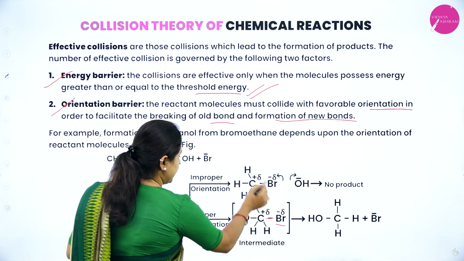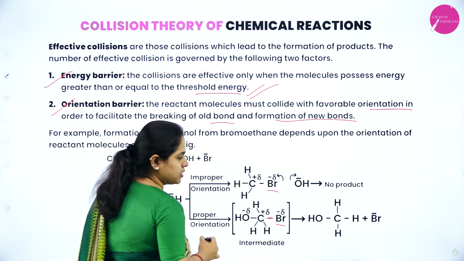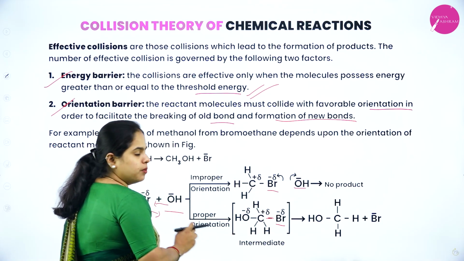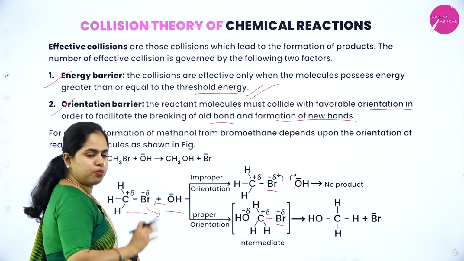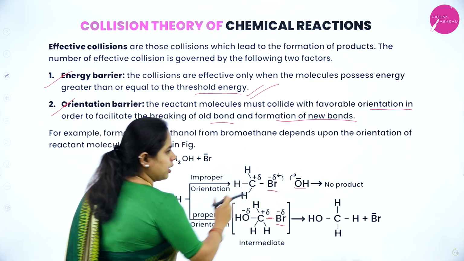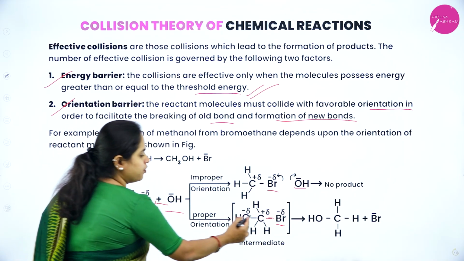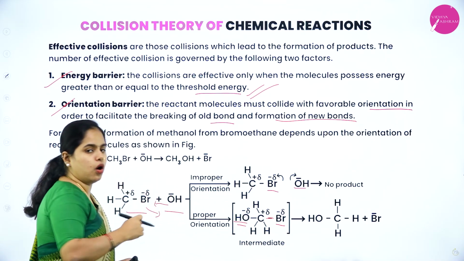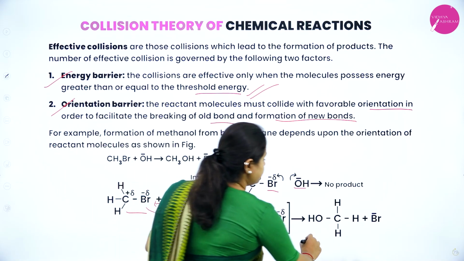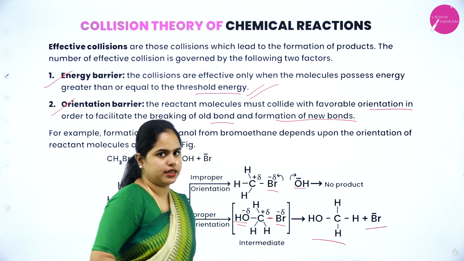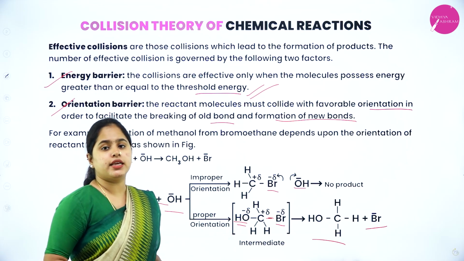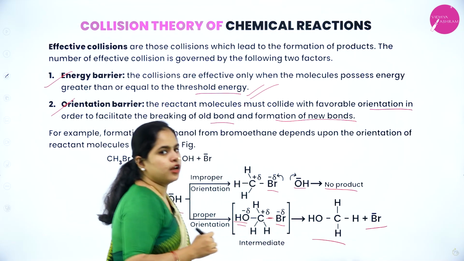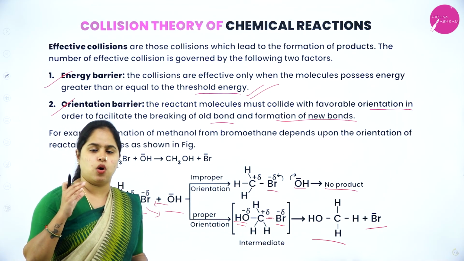In the improper orientation, your Br minus is here, so your OH minus cannot come and attach to carbon in this direction, because the bromine ion is already present here. If the bromine has to leave, the attacking reagent should come and attach from the opposite side. Hence, you will get your alcohol and Br minus. In this case, as the orientation is improper, no products will be formed. Hence, the orientation is also important.